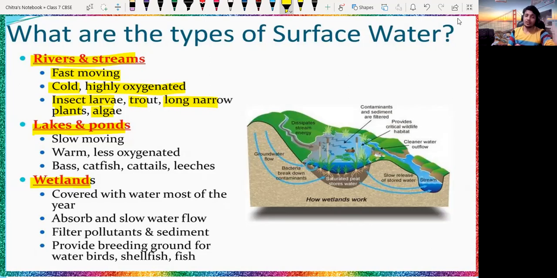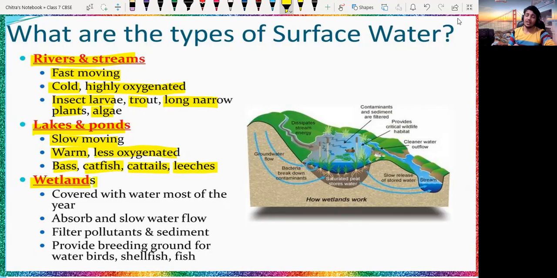But lake water is slow-moving, or stagnant. It is not flowing. It becomes warmer as compared to a river, and it is less oxygenated. Bass, catfish, cattails, and leeches generally develop in stagnant water.